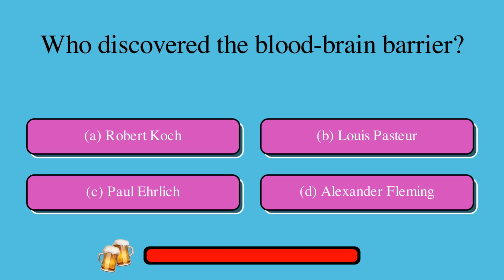Which letter is it, A, B, C, or D? Question: who discovered the blood-brain barrier? Possible solutions: A. Robert Koch, or B. Louis Pasteur, or C. Paul Ehrlich, or D. Alexander Fleming? The correct answer is C. Paul Ehrlich.